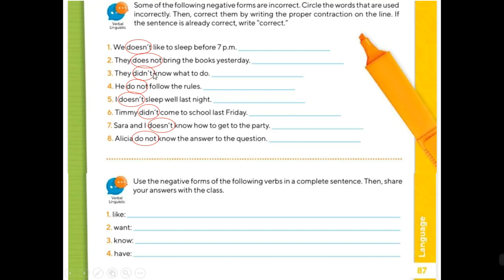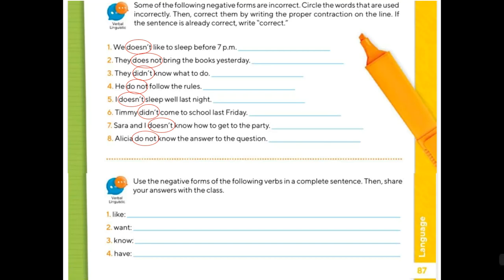"They didn't know what to do." In this case, didn't can be used because it's for all the subjects, remember, and the sentence is not telling me that it was past. But on number 2 we have the word yesterday, so pay attention.